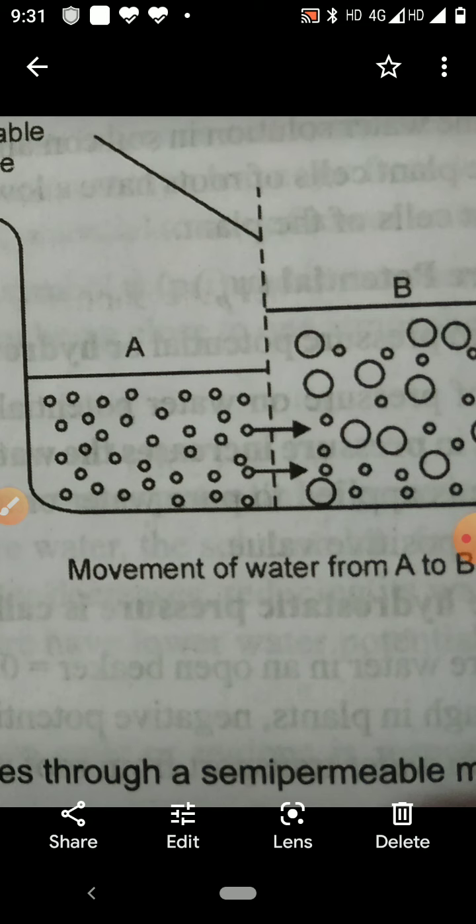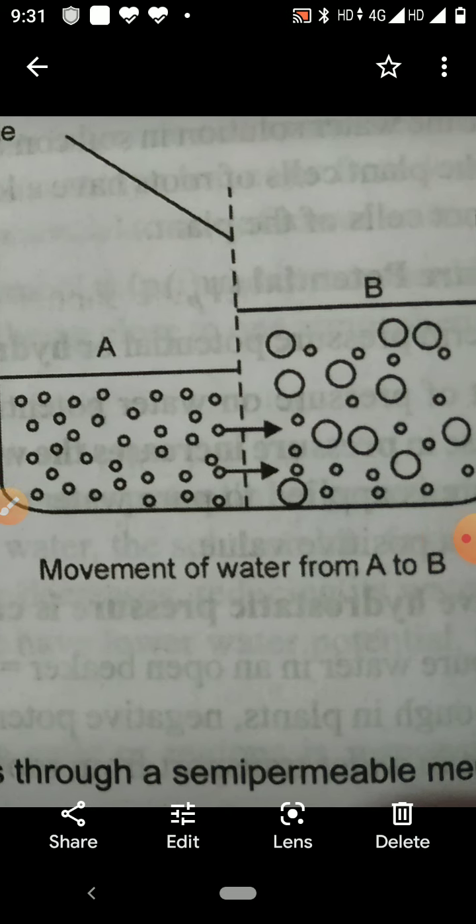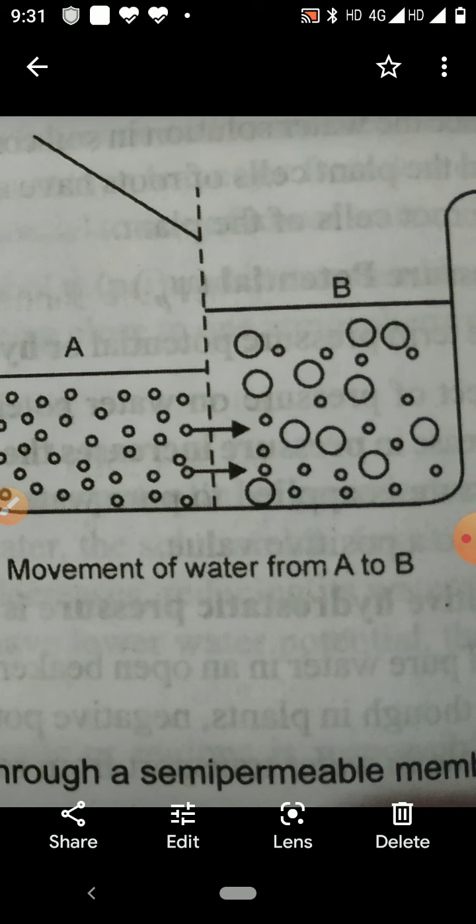Now, the next thing you have to study is the movement of water molecules from their higher concentration to their lower concentration. So, we have to study osmosis with reference to the cell.